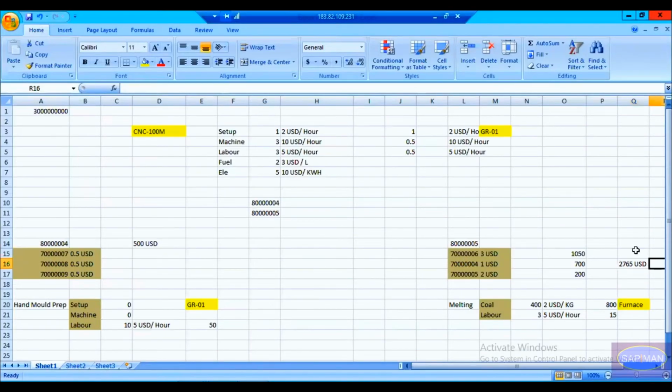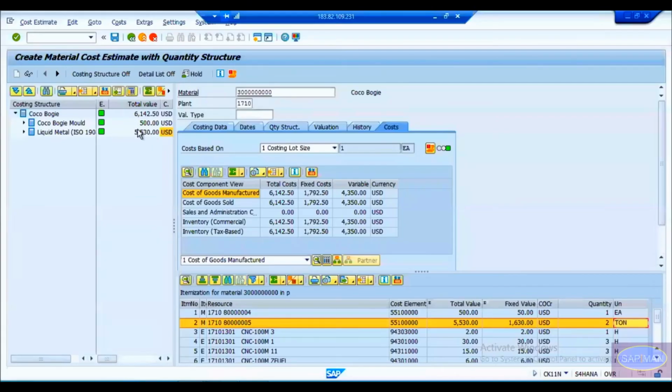If you do that, you'll see how much you'll get. Exactly the same, 5530 USD, right? So you can see 5530 USD and $500 here. Similarly, that same thing you can see here in total. Okay, this is 500 USD and this is 5530 USD.